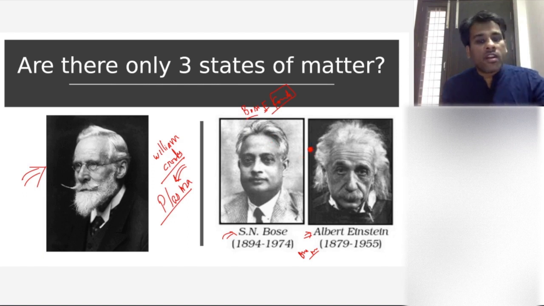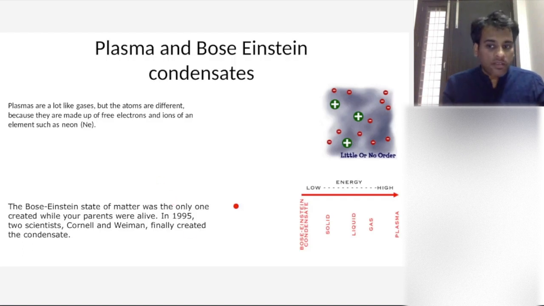Even though around 1911 the instruments were not there that can create this state of matter, they had the confidence to say that there will be a state of matter that will exist. Even if you can't make it now, there is a state of matter that can be achieved. And they named it Bose-Einstein condensate. As late as 1995, the first Bose-Einstein condensate was made. So finally, it comes down that there are 5 states of matter.